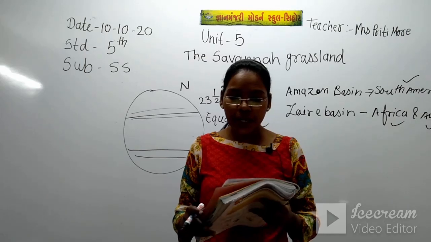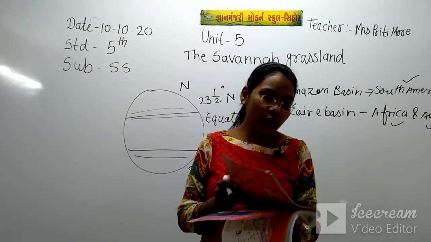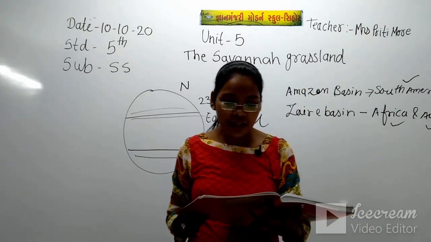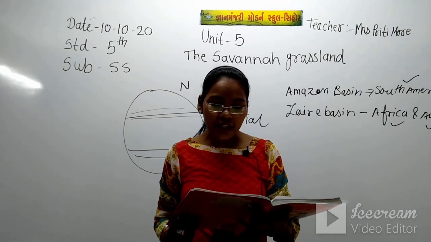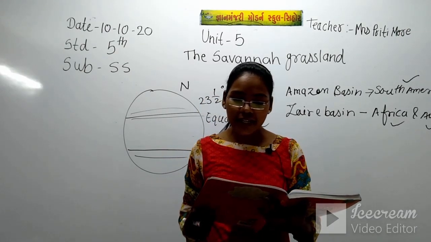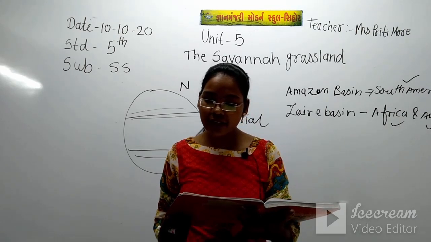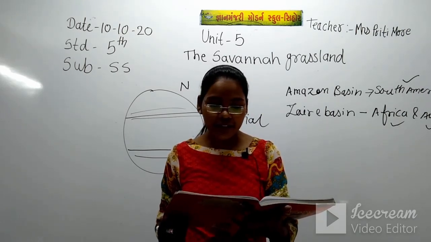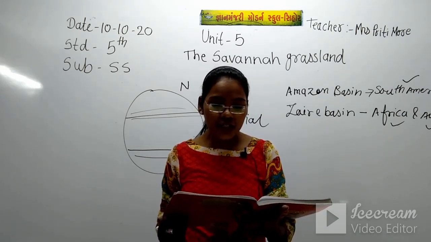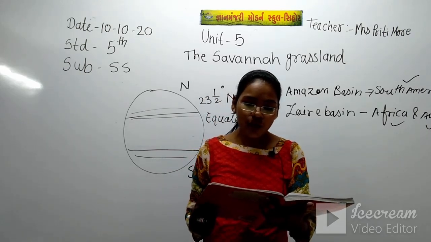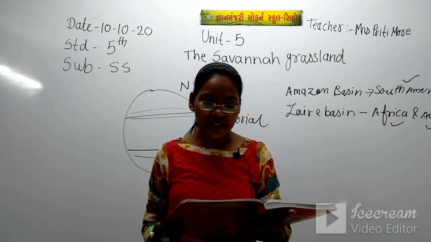If you compare the vegetation map with the political map of Africa, you can find that Gambia, Senegal, Mali, Niger, Chad, Sudan, Kenya, Tanzania, Zambia and Uganda fall in this region.